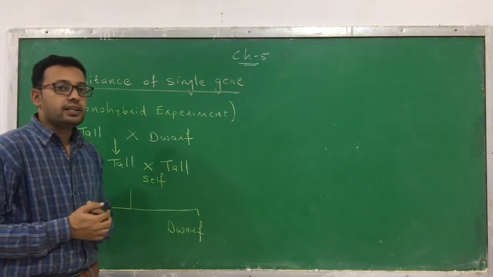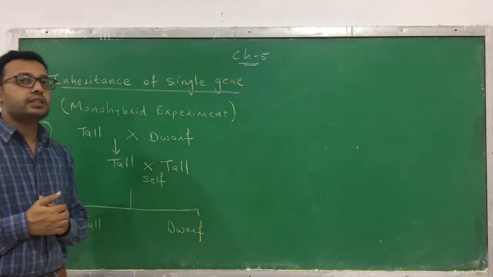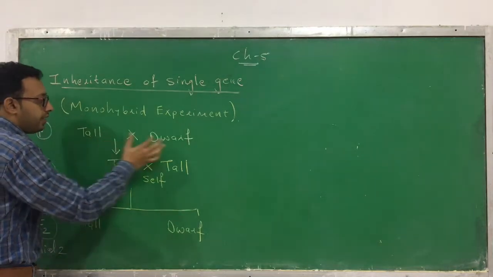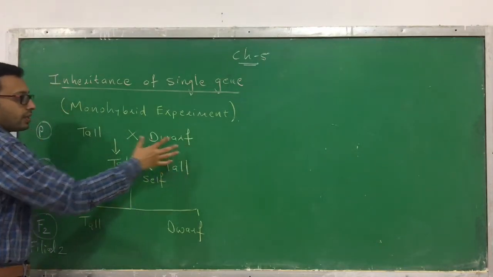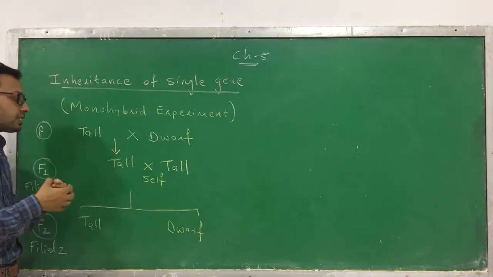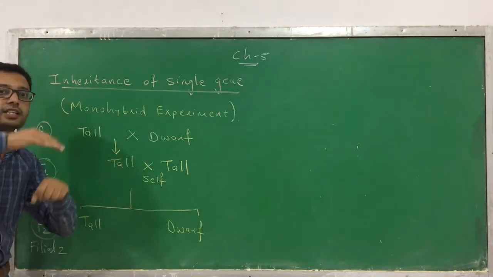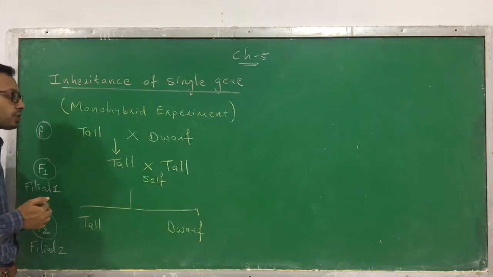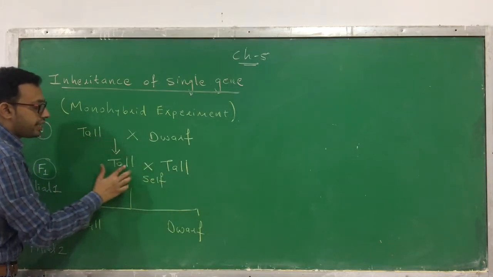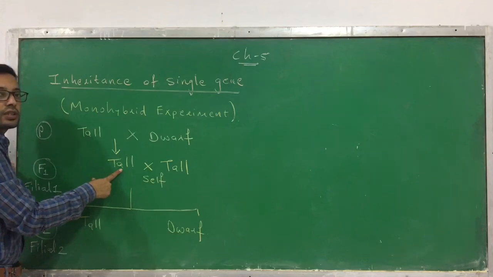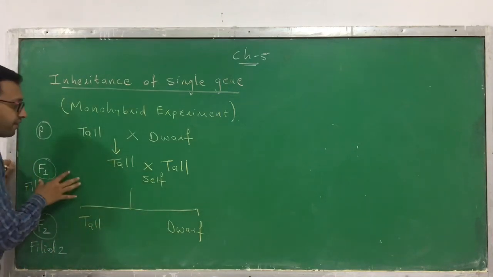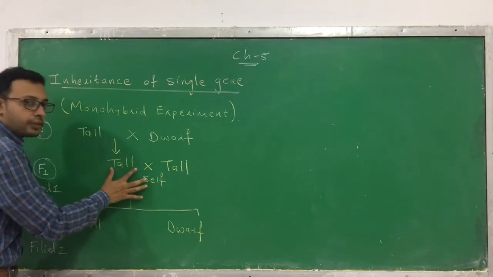Now based on that, a few questions come to mind. Here in the parent generation, there is a tall plant and another, a dwarf plant. When the tall and the dwarf plant have been crossed or hybridized, a plant of intermediate height is not produced. It produced either of these characters. See here, only the tall character has been produced. Clear? Another question that comes to mind is that in the F1 generation, all the plants were tall.